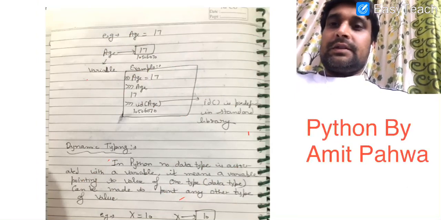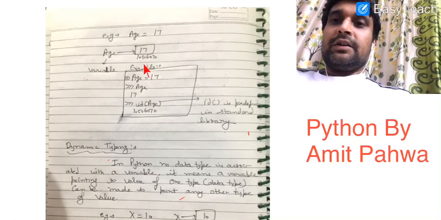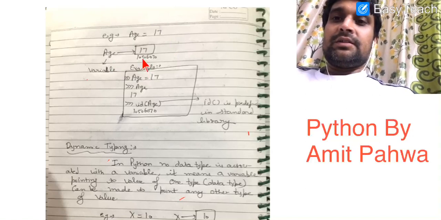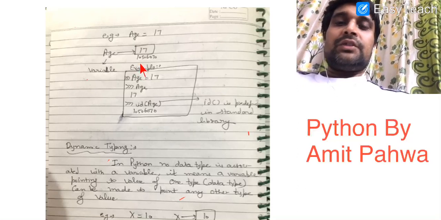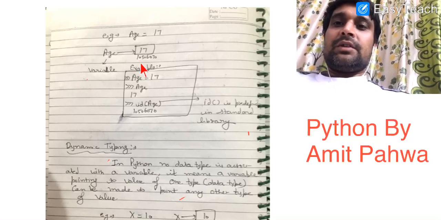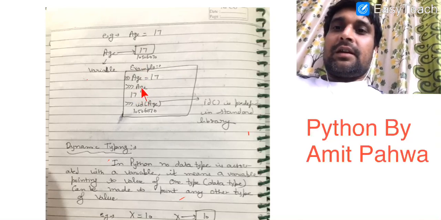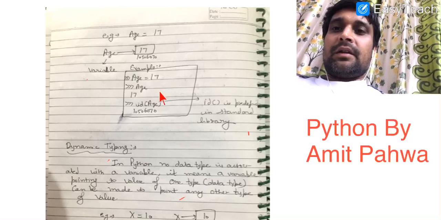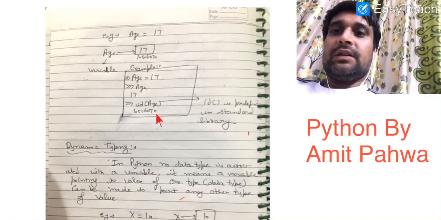Now in this example, what is written? Age is equal to 17. That means age is a label which is pointing to a memory location where 17 is saved, and this 17 will have some location in the memory. Suppose in the program I write age is equal to 17, and when I write age and press enter, then it will print 17 on the screen because the value of age is 17.